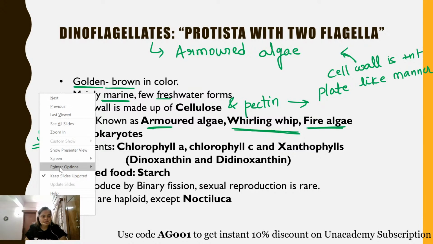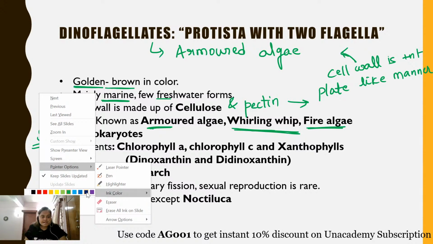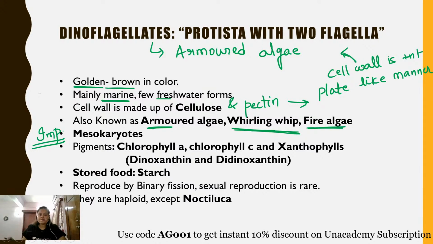Now, talking about the pigment part, pigment is really important in the complete kingdom Protista. What sort of pigments are present? Chlorophyll A, which we have seen was first observed in cyanobacteria, right? Chlorophyll A is the photosynthetic pigment found in higher plants, and from cyanobacteria it is present everywhere. For example, in dinoflagellates, chlorophyll A, chlorophyll C, and certain xanthophylls are present, for example dinoxanthin and didinoxanthin, which are responsible for their classical golden brown color.